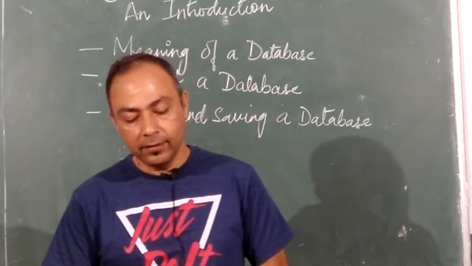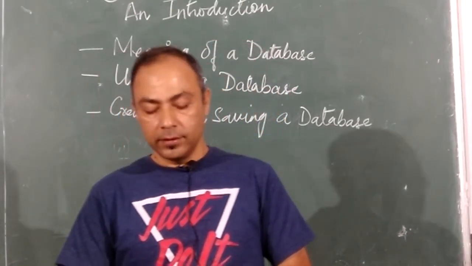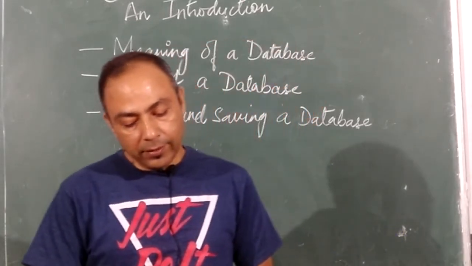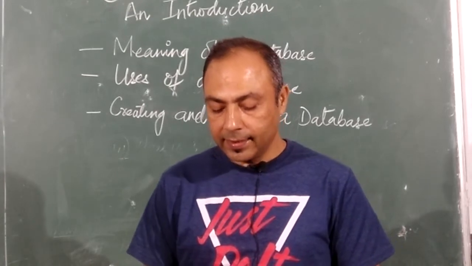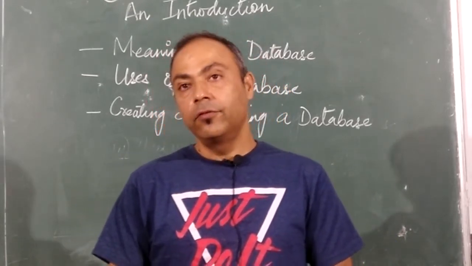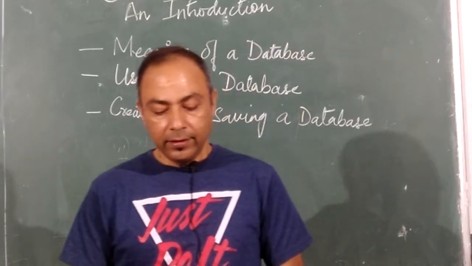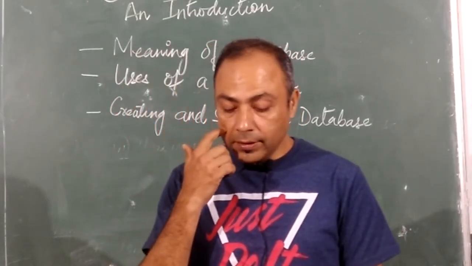Number: you can enter only numbers in the field. Date/Time: you can enter data in a date and time format in the field. Currency: you can enter currency values in the field.